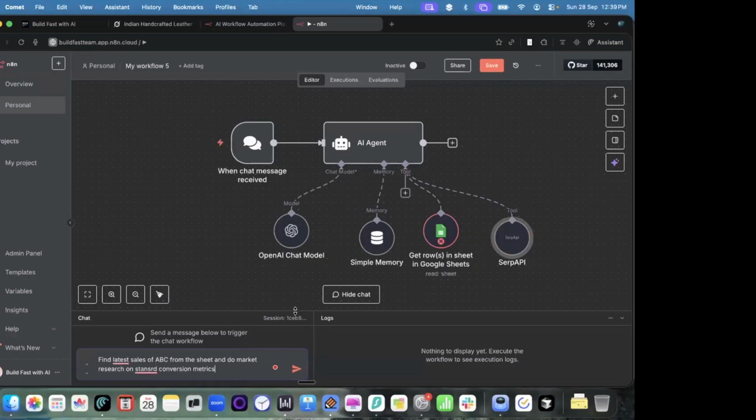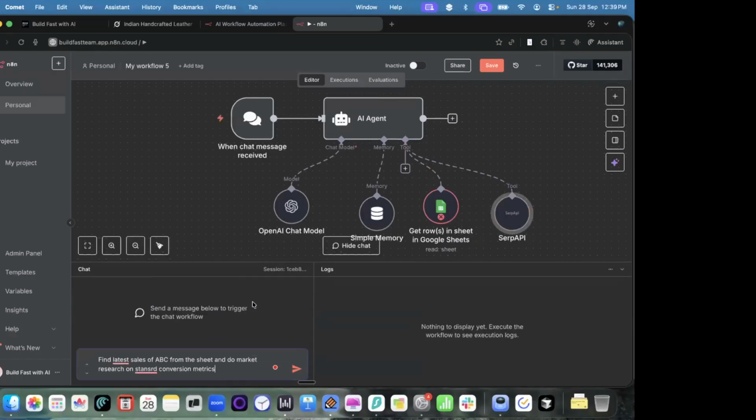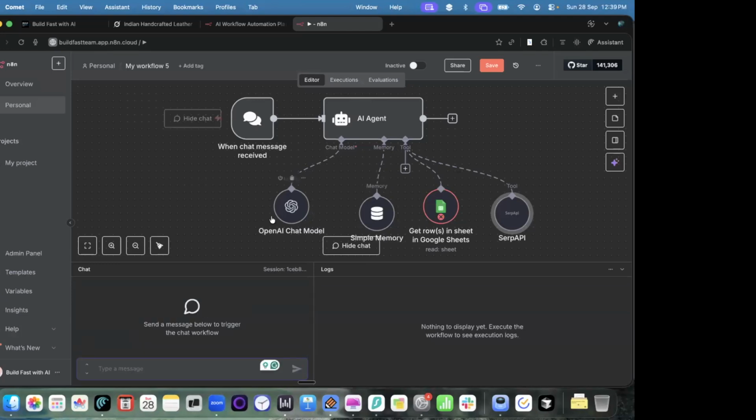Now, how to deploy this? Now that you have created this, how can you deploy? You can deploy it simply as an API, but how to deploy exactly from start to end is something we don't have enough time for right now, but you can certainly Google and see how to do this. This is something we cover in our course, where we cover details on how to deploy an n8n agent also. So this is how you can create an n8n agent.